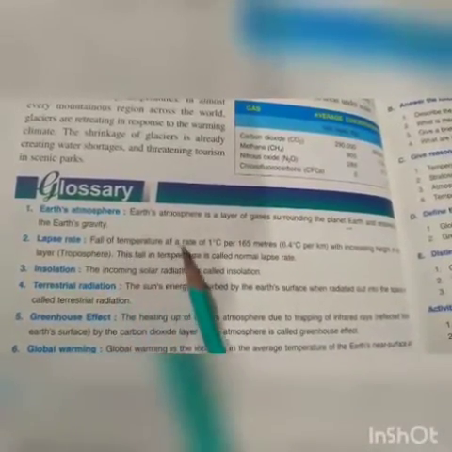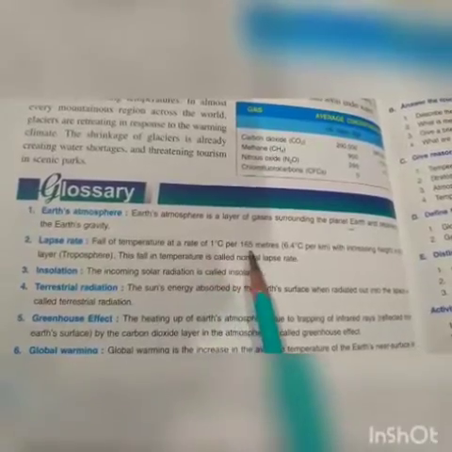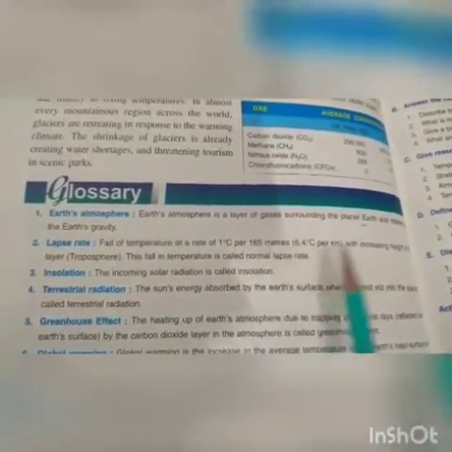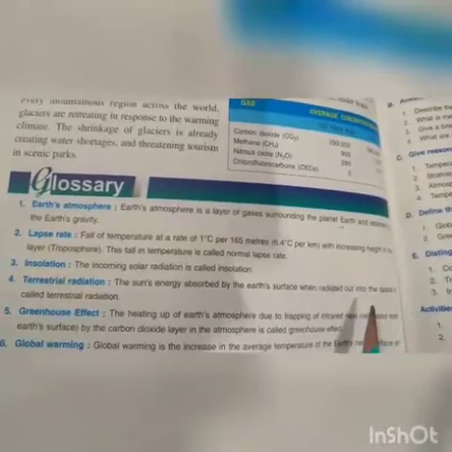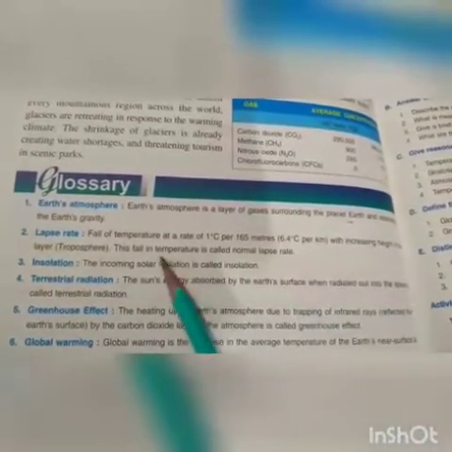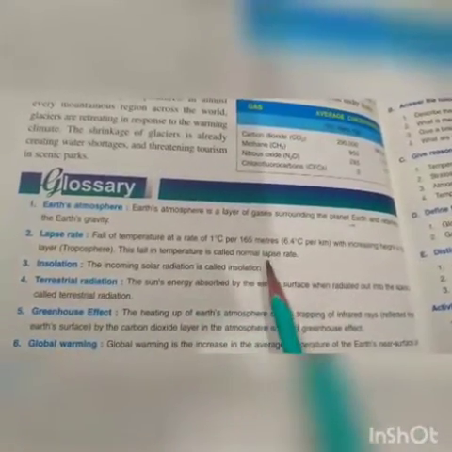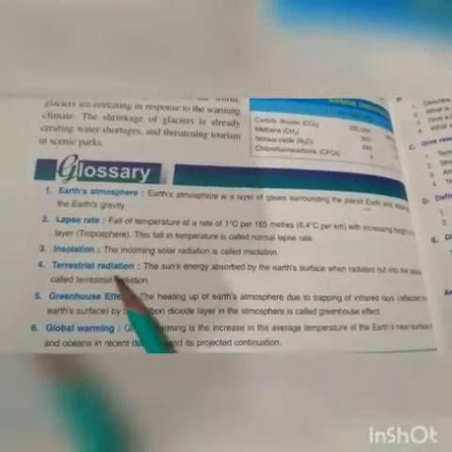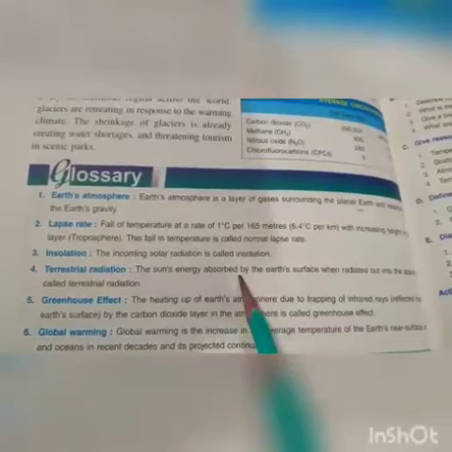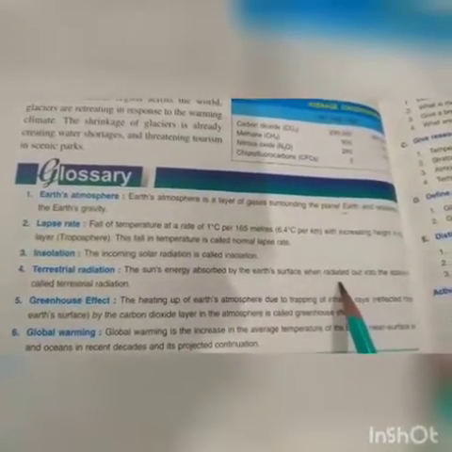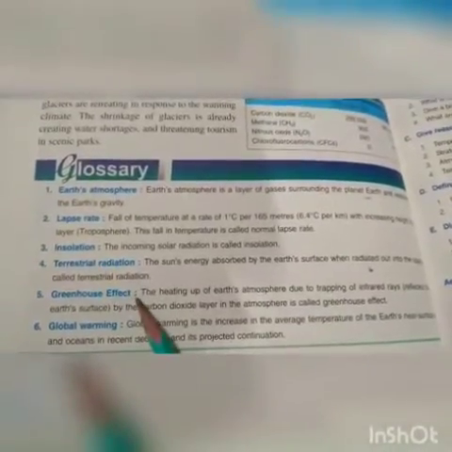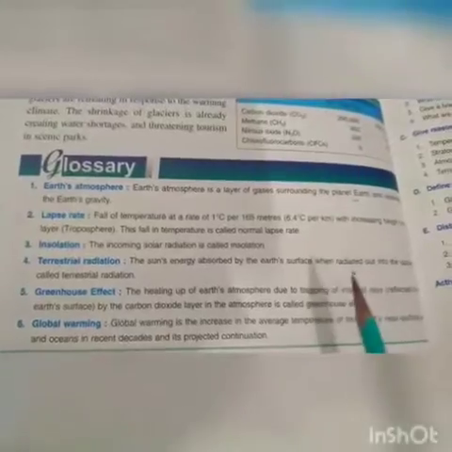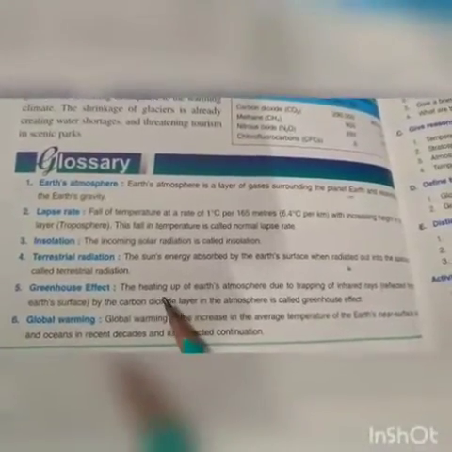Lapse rate: fall of temperature at the rate of 1 degree per 165 meters with increasing height in the layer troposphere. This fall in temperature is called the normal lapse rate. Insolation: the incoming solar radiation. Terrestrial radiation: the sun's energy absorbed by the earth's surface, when radiated out into space, is called terrestrial radiation. Greenhouse effect, we just read about this.